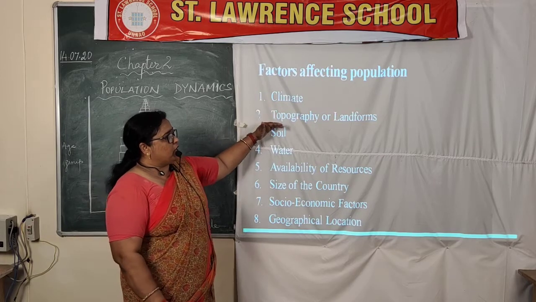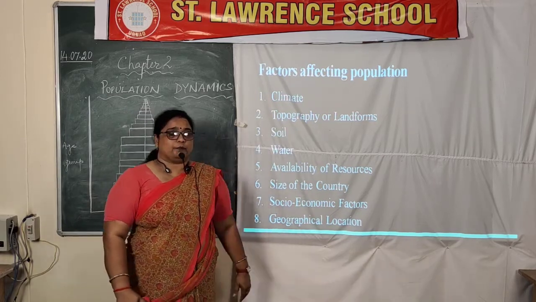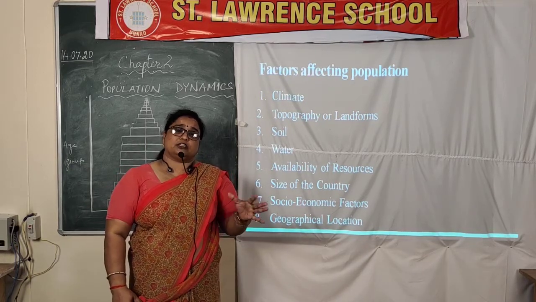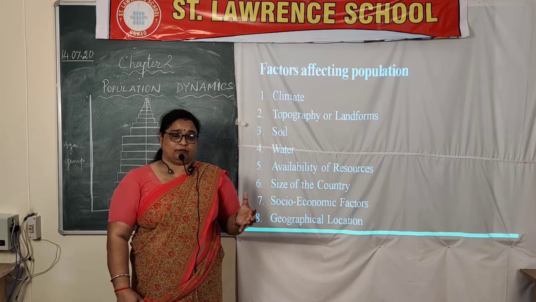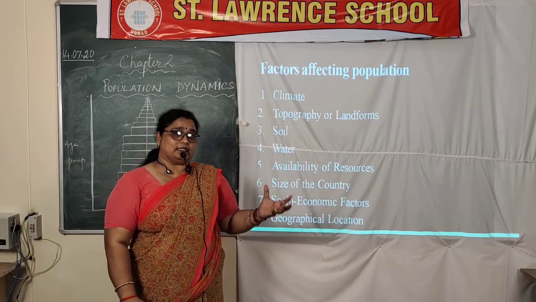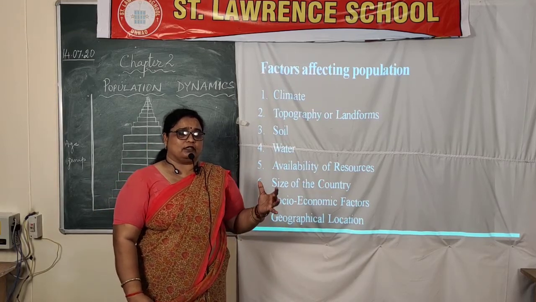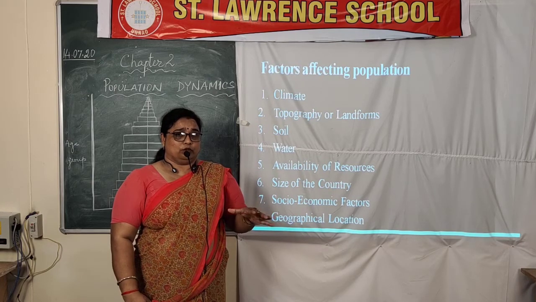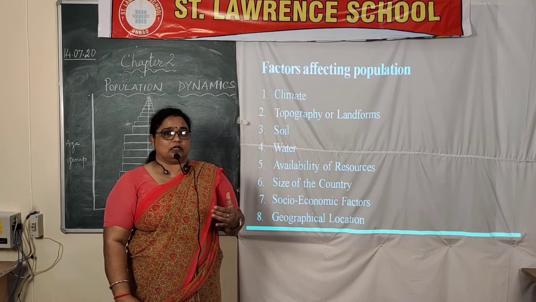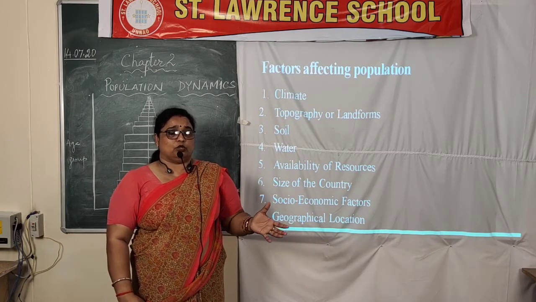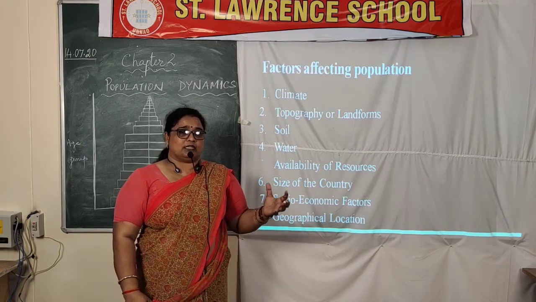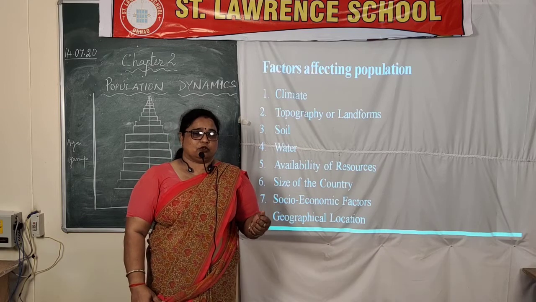Second is topography or landforms. Children, topography means the physical features of that particular land area. In some regions of the world there are hilly regions, somewhere plateaus, somewhere plains. It's quite difficult to live in hilly or mountainous regions. The same goes with the deserts, that it's very difficult to live in the sandy desert areas because there is less vegetation and the climate is also very harsh.